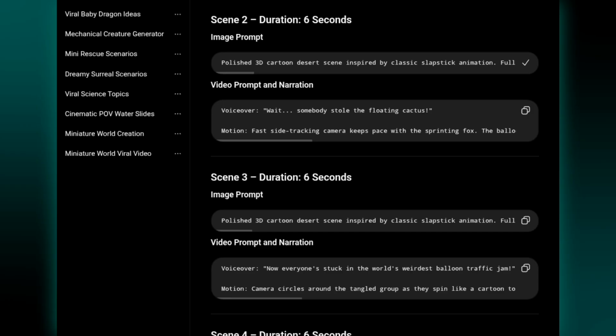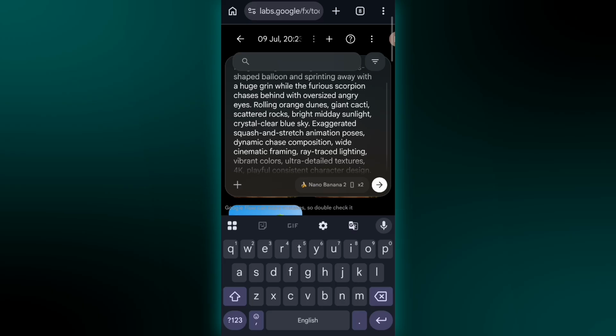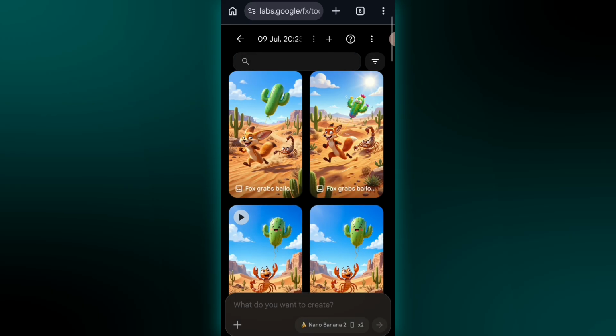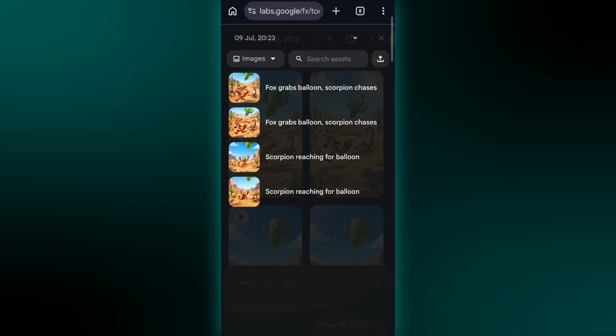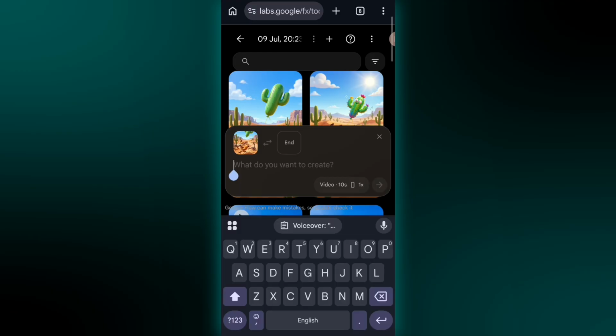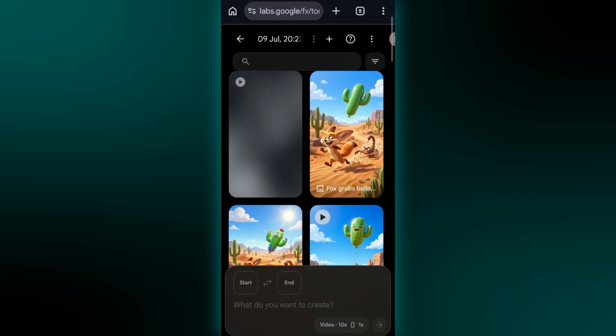Now head back to ChatGPT and copy the next image prompt. Return to Flow, paste it in, and hit run. Once your second image is generated, go back to ChatGPT and copy the video prompt for scene 2. Return to Flow, upload the new image, paste the prompt, and hit run. Now just repeat the exact same process for all the remaining scenes.